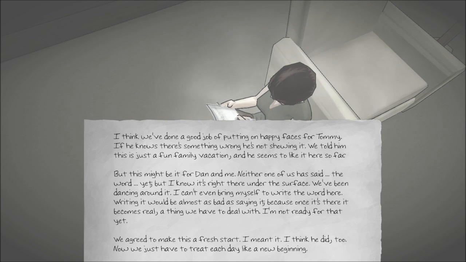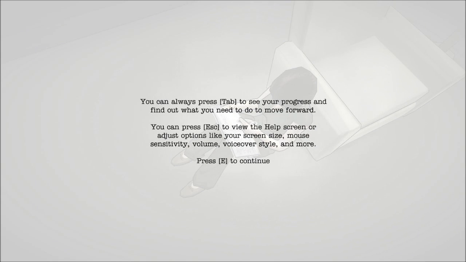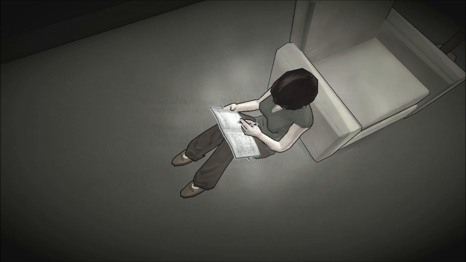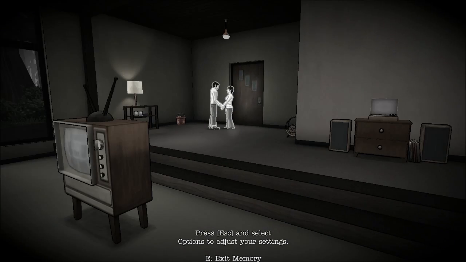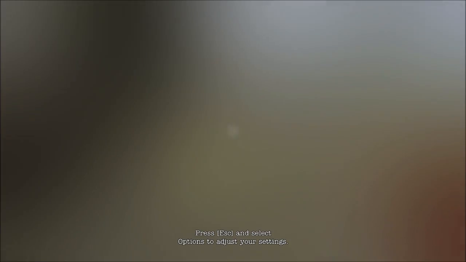So they're on the rocks, obviously. You can always tab to see the progress, find out where you need to move forward. Okay, that helps. So tab, writer's block, explore Linda's memories to uncover more about the chapter. Okay, tab. Obviously something right here. Oh god!